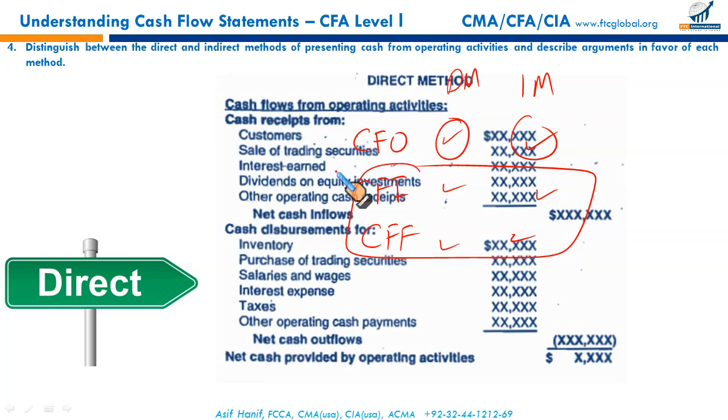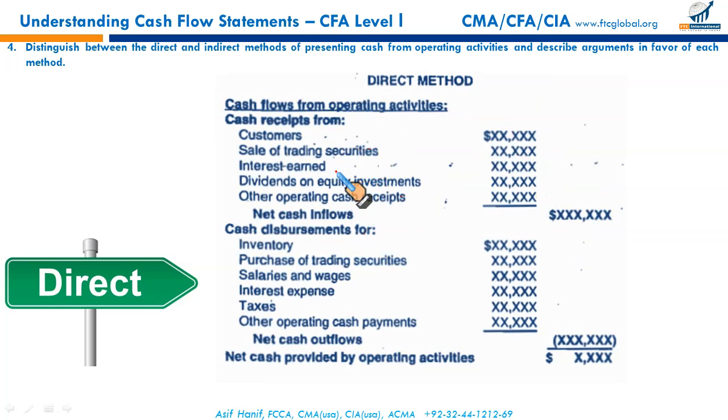This is the direct method. The direct method simply takes gross cash receipts, money received from our customers. Sale of trading securities is considered an operating inflow. Interest earned is considered an operating inflow. Dividends on equity investment, under US GAAP, when the context is silent, it's GAAP. And other operating cash receipts. These are gross cash receipts from operations, listed one by one.